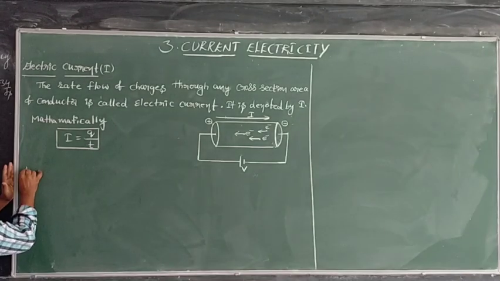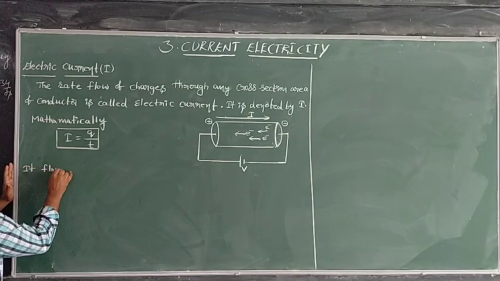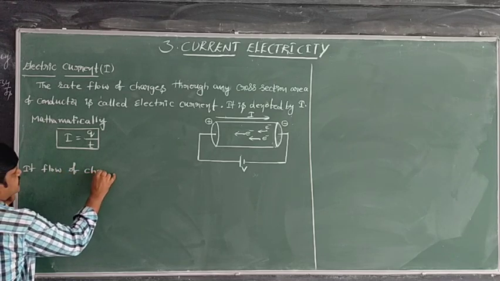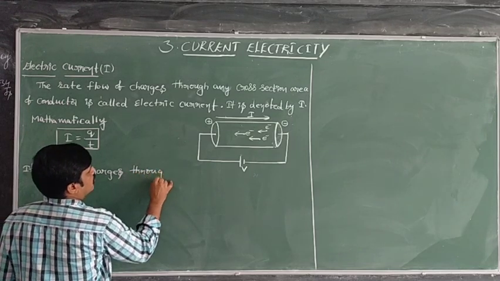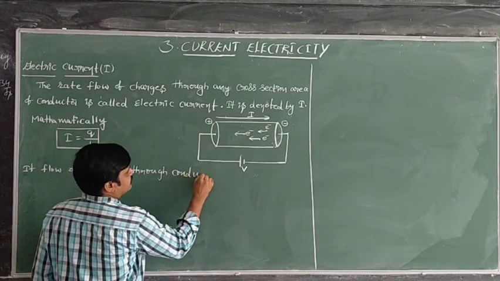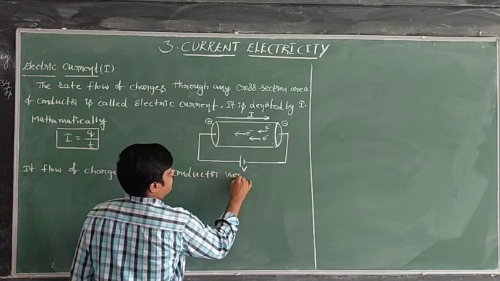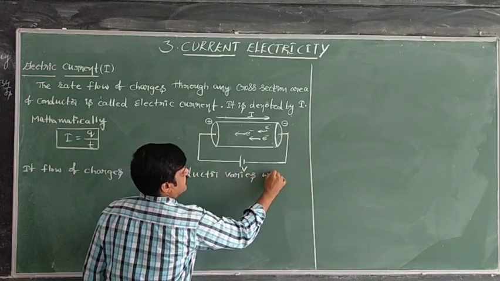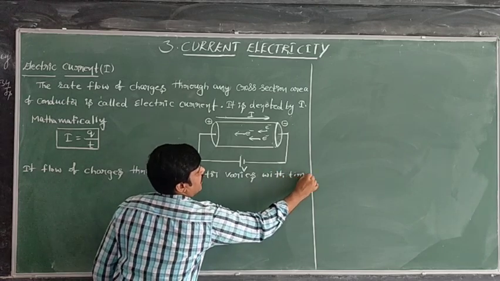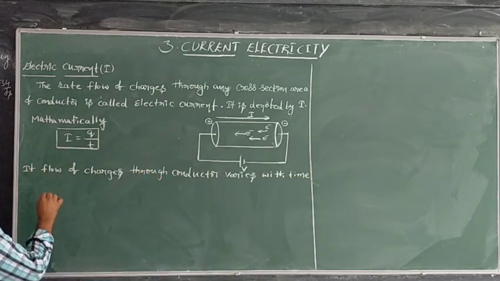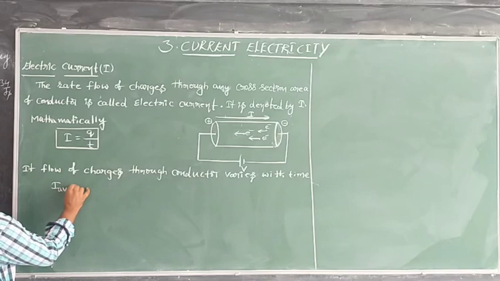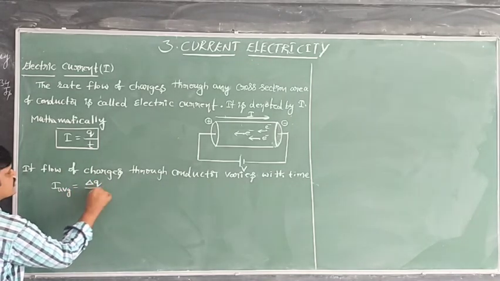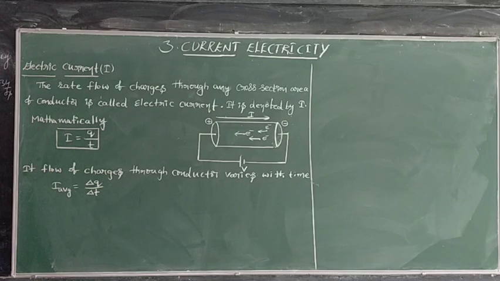So here, if the flow of charges through the conductor varies with time, then the measure of current is the average current. Average current is the average charge flowing through the conductor in the given interval of time.